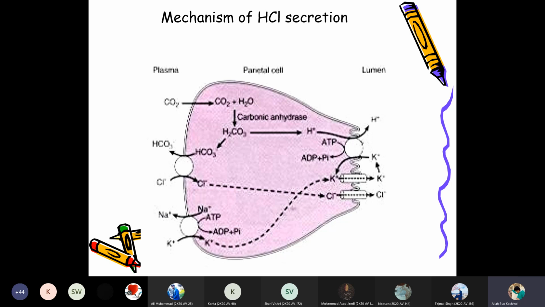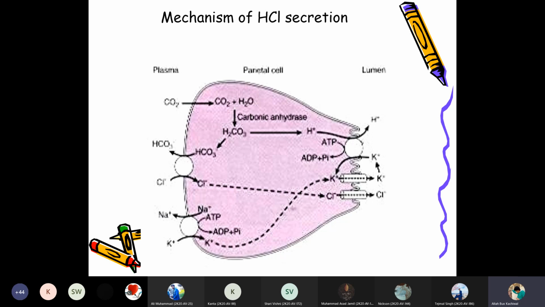So this way the hydrochloric acid is provided into the lumen, by giving hydrogen from carbonic acid and chlorine from the plasma, and when the chlorine and the hydrogen enter into the lumen, they form the hydrochloric acid.